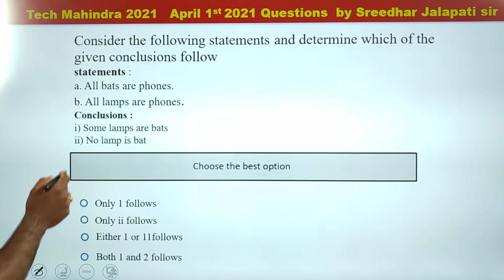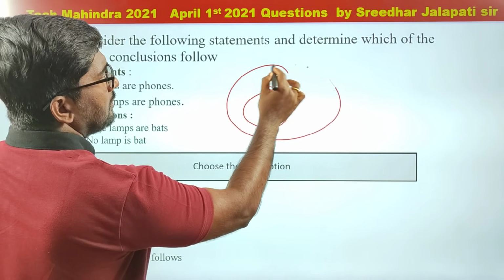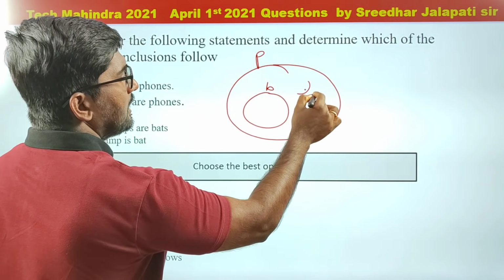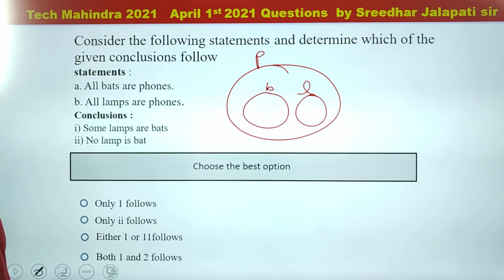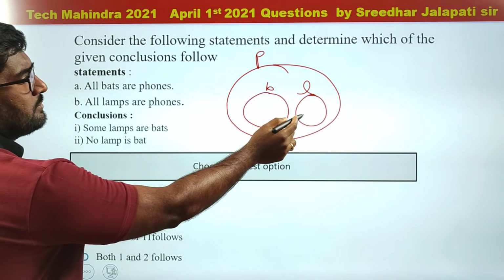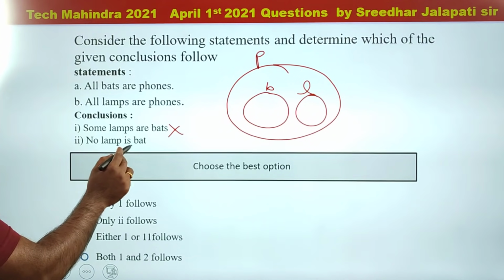From syllogisms. All bats are phones, and all lamps are also phones. Now conclusions. First conclusion, some lamps are bats. Are some lamps bats? No, lamps and bats are not intersecting, so false.